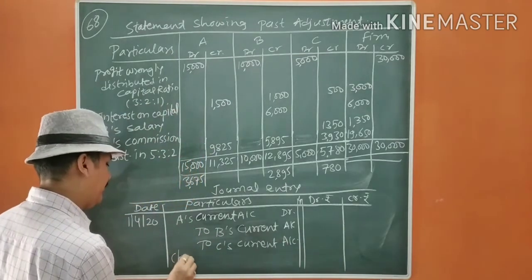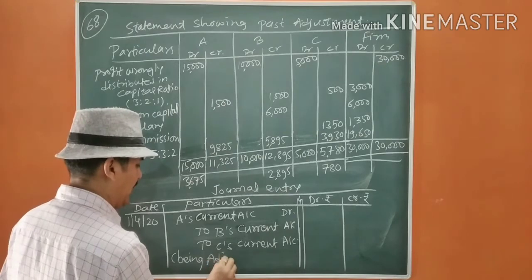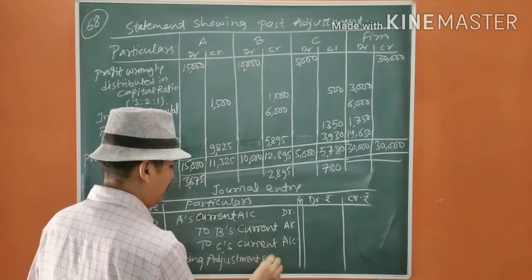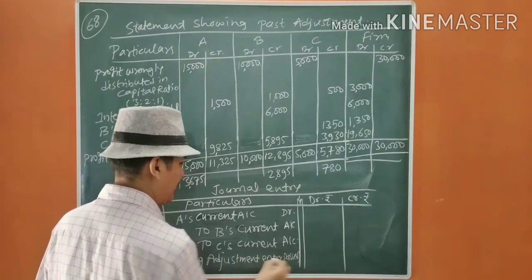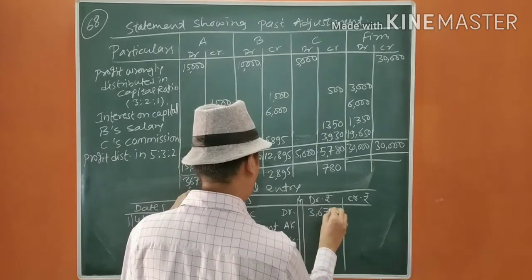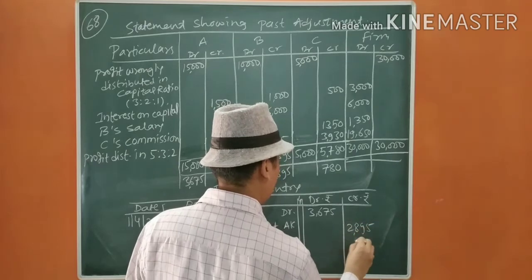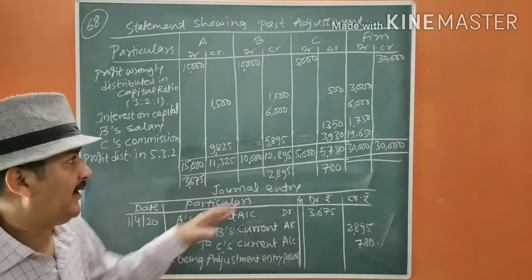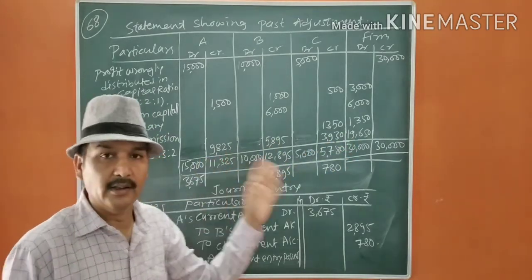Adjustment entry passed. Amount is 3,675, 2,895, and 780. Please keep in mind, whenever it is debited here, it should be credited here.